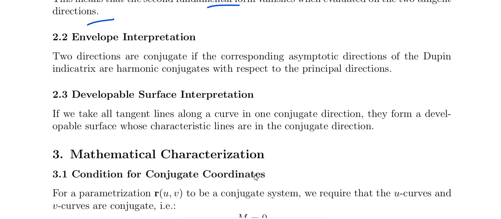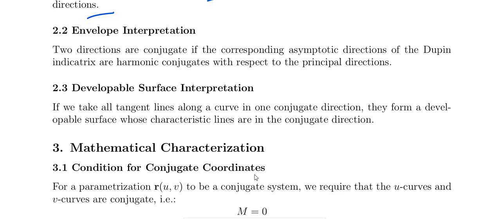And the envelope: two directions are conjugate if the corresponding asymptotic directions of the Dupin's indicatrix are harmonic conjugate with respect to the principal directions. And for a developable surface, if we take all tangent lines along the curve in one conjugate direction, they form the developable surface whose characteristic lines are in the conjugate direction.